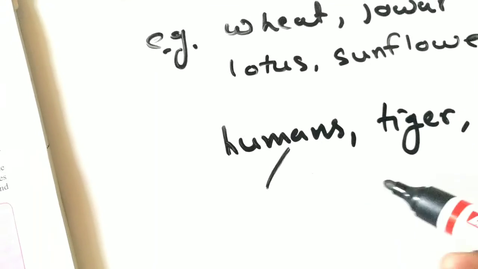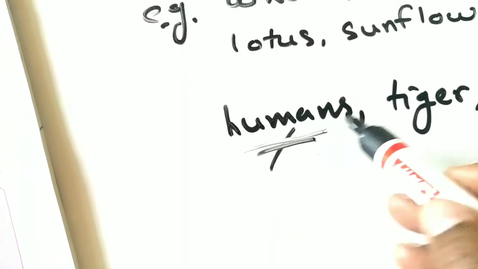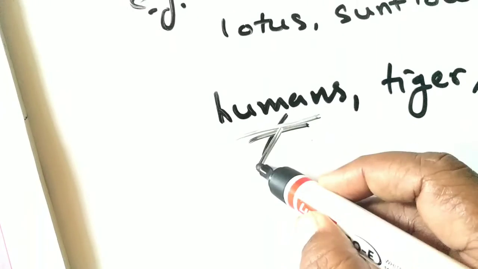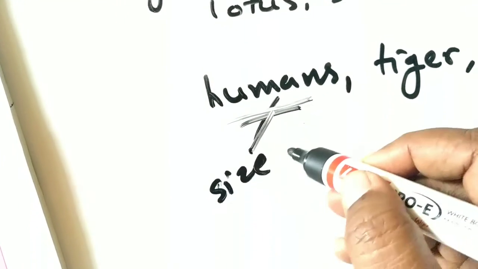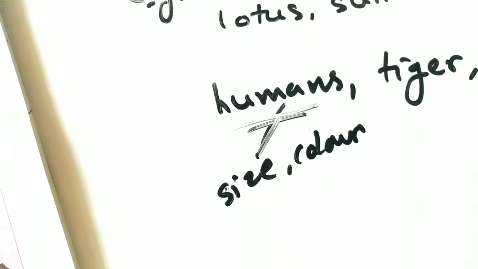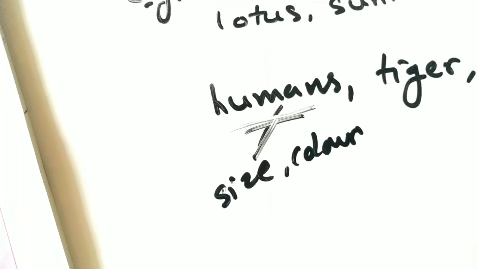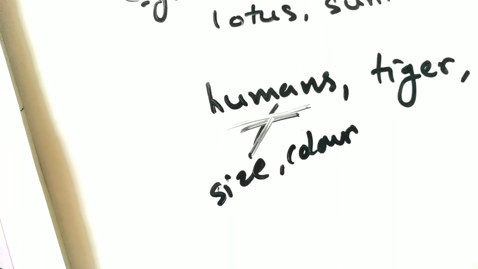Now, human beings look so different from each other in terms of size, color, and looks also. But all these humans belong to the same species.